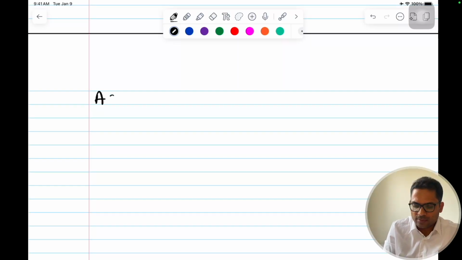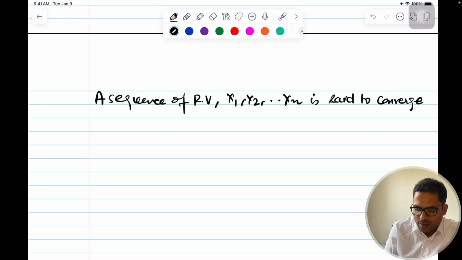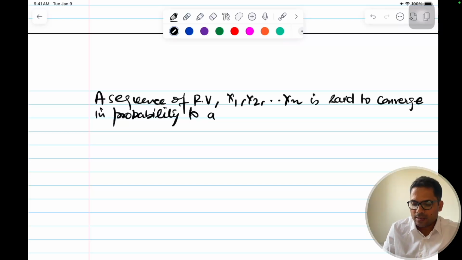So we have a sequence of random variables, say X1, X2, and so on till Xn. This sequence is said to converge in probability to a random variable X, which is generally known, or a constant. For practical use cases, we know what we expect it to be.